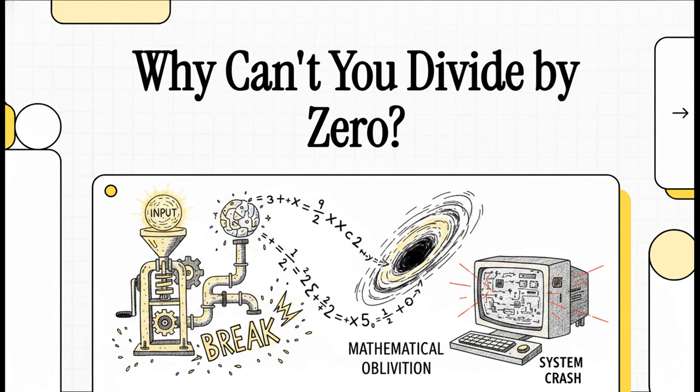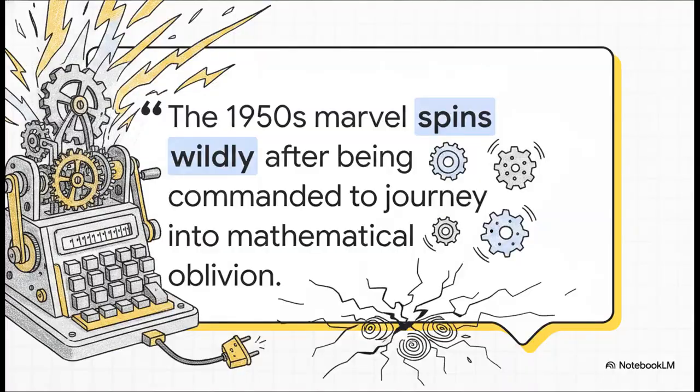We're going to see exactly what happens to physical machines, to algebraic logic, and to modern computers when we literally force them to face mathematical oblivion. To really wrap our heads around the sheer destructive power of dividing by zero, we need to jump back to a time before digital computers, back when math was physical. Picture a beautifully engineered 1950s mechanical calculator.